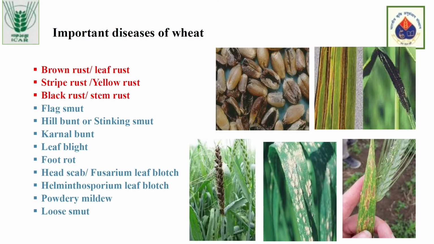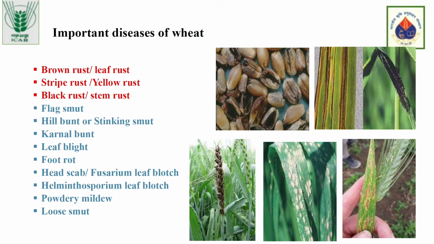Coming to kernel bunt, the one on the top row to the left, it is a seed-borne disease, and it gives a stinking smell after the harvest of the wheat, and it creates a big problem for export of Indian wheat to other nations, particularly the European nations.